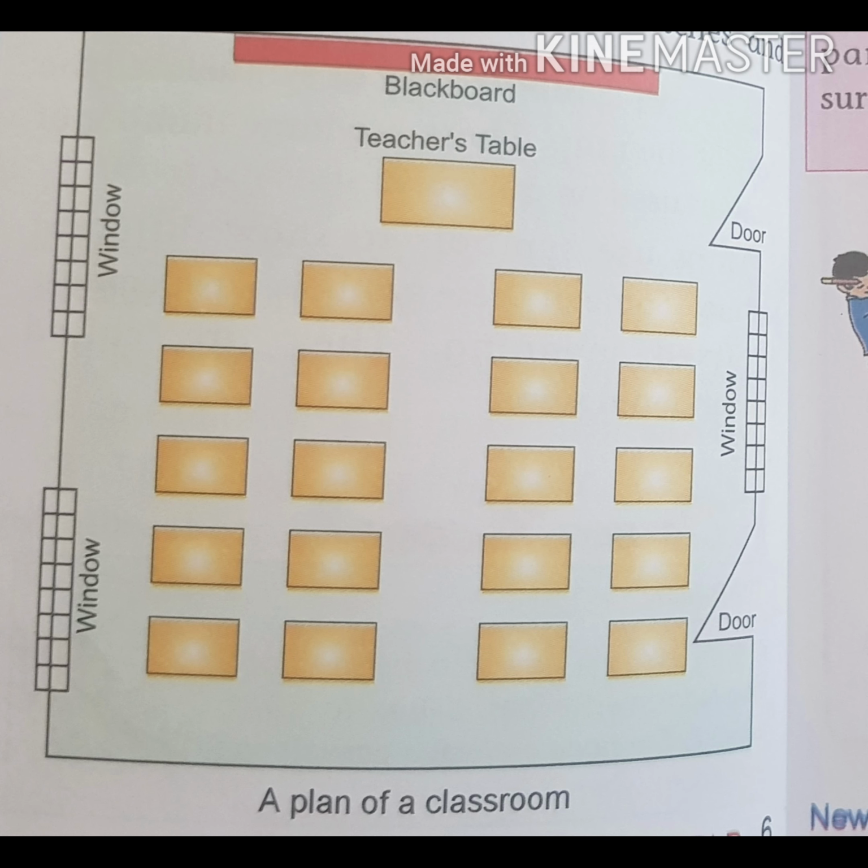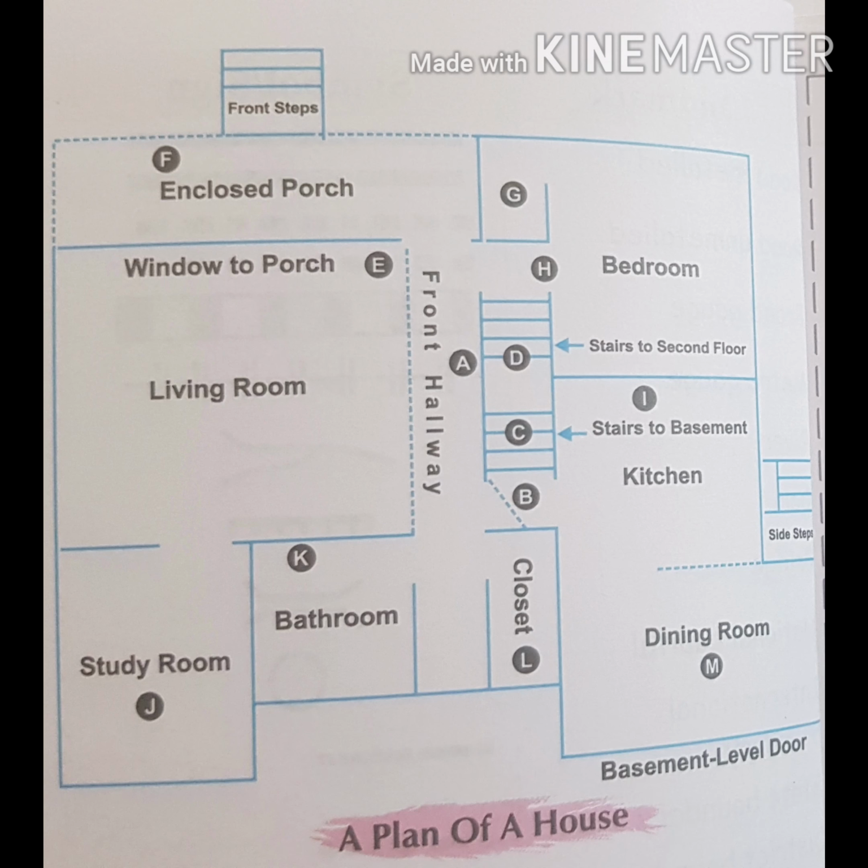Next is the plan. Engineers and constructors need to draw an accurate map of a very small area like a house or a building complex. This is called a plan. Thus, it is an orderly step-by-step conception for accomplishing an objective. Such maps help in the construction of houses and buildings. Such maps contain minute details. For example, they show the length, breadth and height of each room, the height and the width of the windows and doors. These maps are always drawn according to a scale.